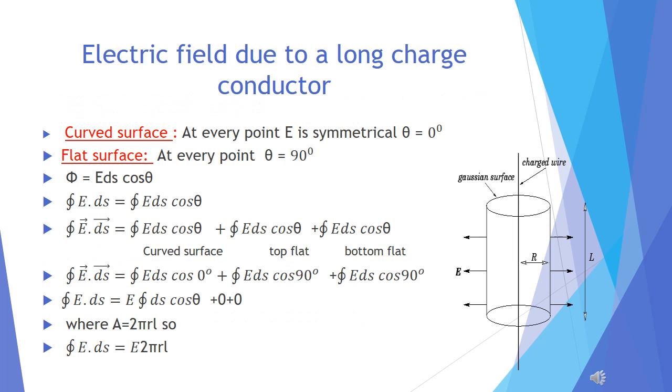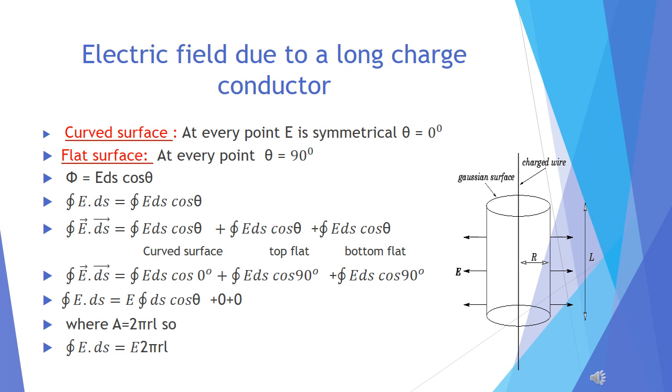Now we will calculate electric field intensity due to a long charged conductor. This conductor is very long, meaning infinitely long on both sides. Then how can we measure the charge? We have discussed before that whenever we have charge distributed along a length, we cannot use the term total charge on the conductor. We use the term charge per unit length, and this conductor has charge per unit length which is lambda. So lambda is the charge per unit meter, that is linear charge density.